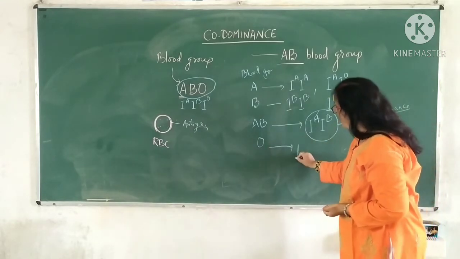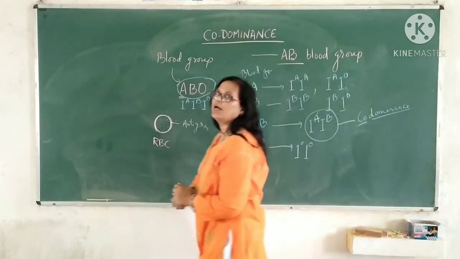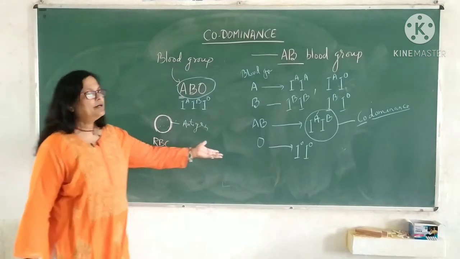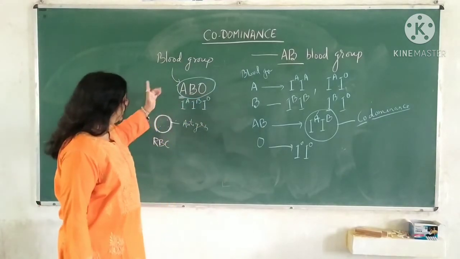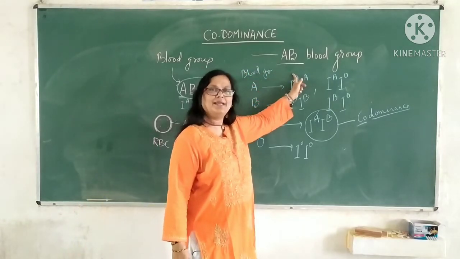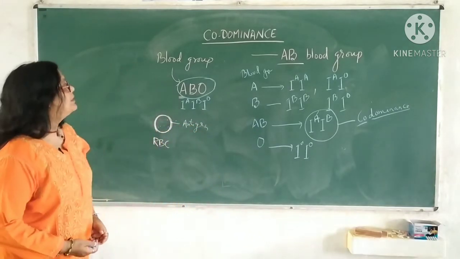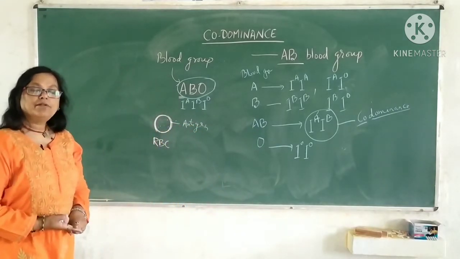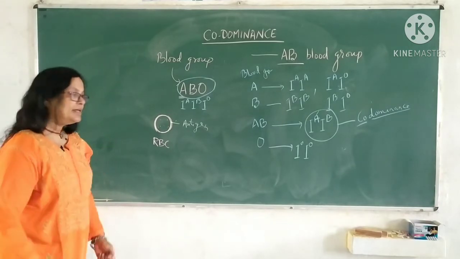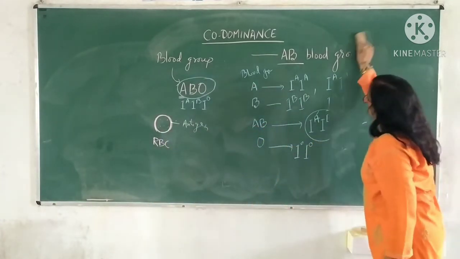And O will be expressed by I0 I0. There is no kind of sugar polymer produced. So this is a very interesting example of codominance. Clear? So these 2 are very important examples. Please remember the case of incomplete dominance and the case of codominance from Mendelian inheritance or the monohybrid cross.